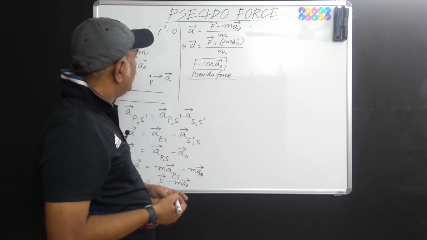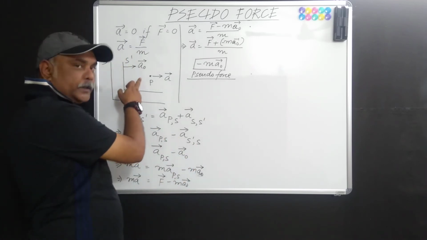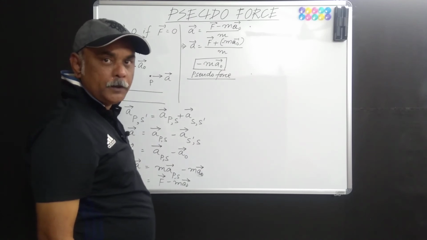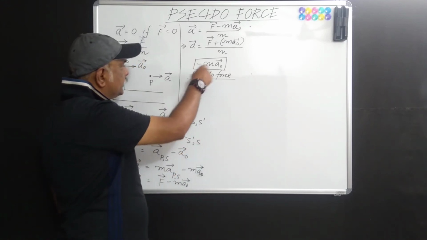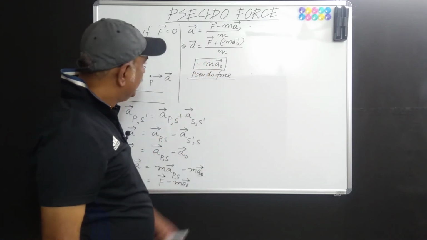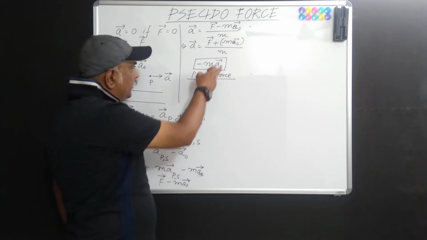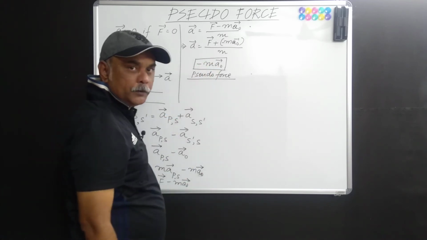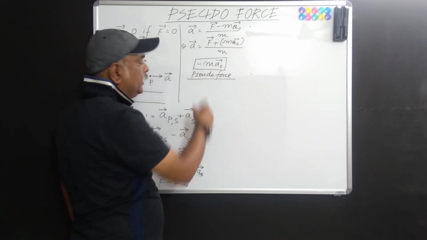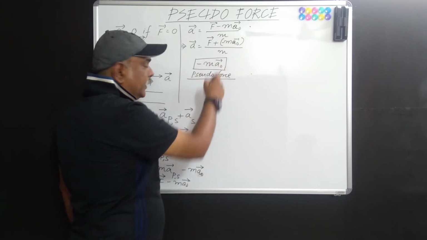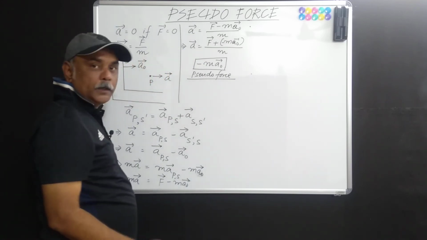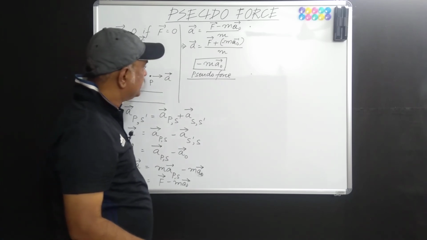Whenever we are trying to apply Newton's second law of motion in a non-inertial frame of reference, we must take care of this factor, which is minus m a naught vector. While drawing the free body diagram, we will mark this force also, with the magnitude m, which will be the mass of the particle, and a naught being the magnitude of acceleration of the non-inertial frame of reference.